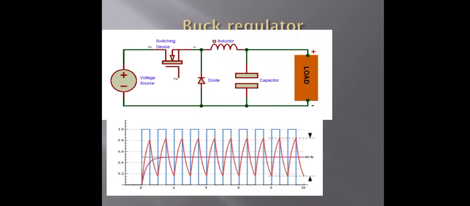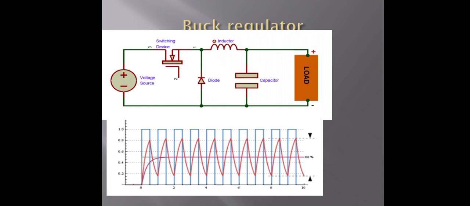Mode 1 begins when transistor Q1 is switched on at t equal to 0. Then the input current, which rises, flows through the filter inductor L, filter capacitor C and the load resistor R. Mode 2 begins when the transistor is switched off, at t equal to t1.